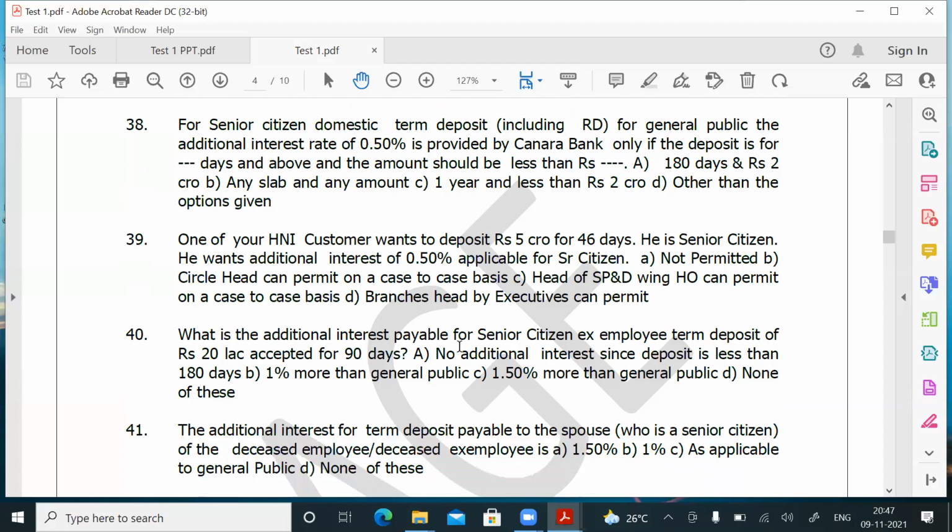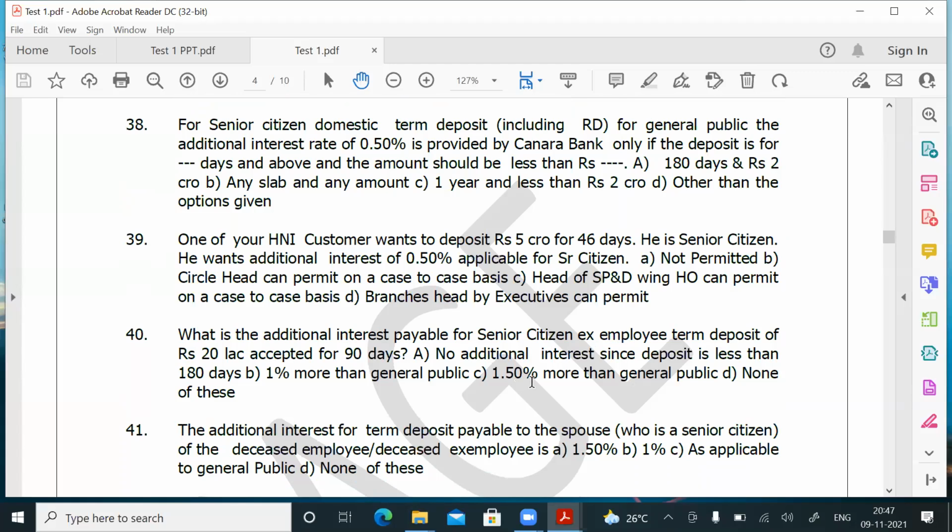What is the additional interest payable for a senior citizen ex-employee term deposit of 20 lakhs accepted for 90 days? What I told you: if he is a senior citizen ex-employee, you should not see the amount of the deposit or the period of the deposit. Irrespective of the amount and the period, you have to give 1.50, so 1.50 more than the general public.